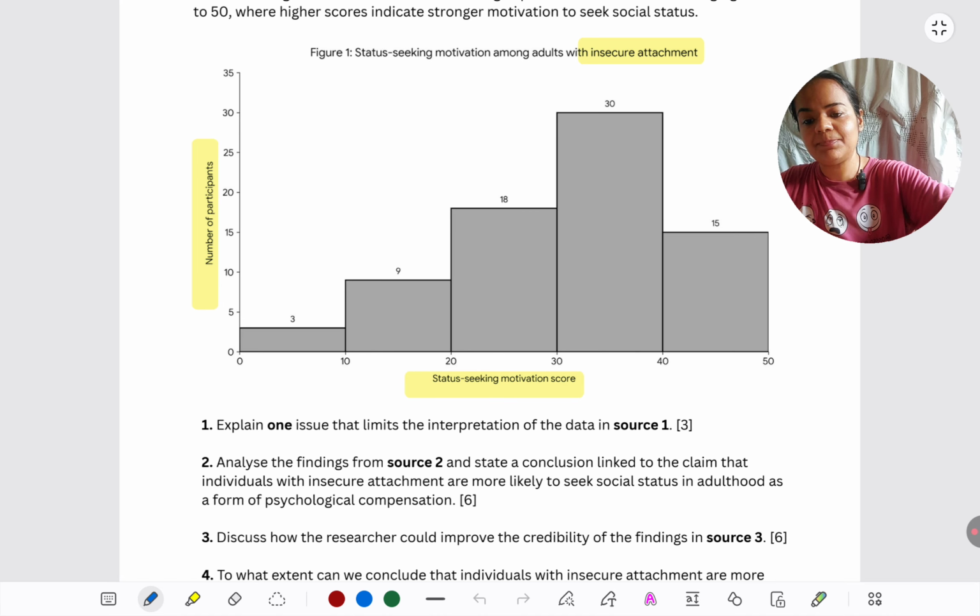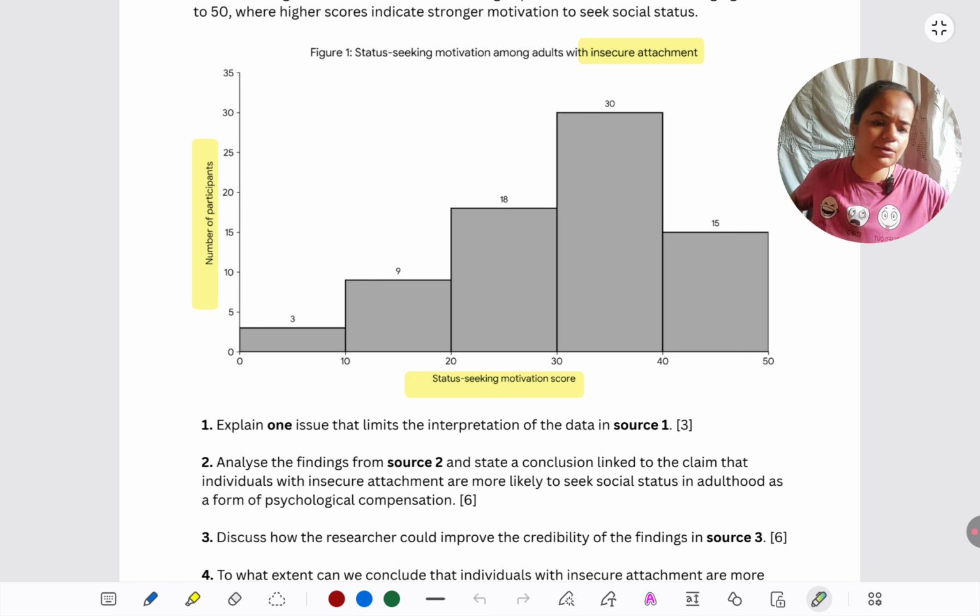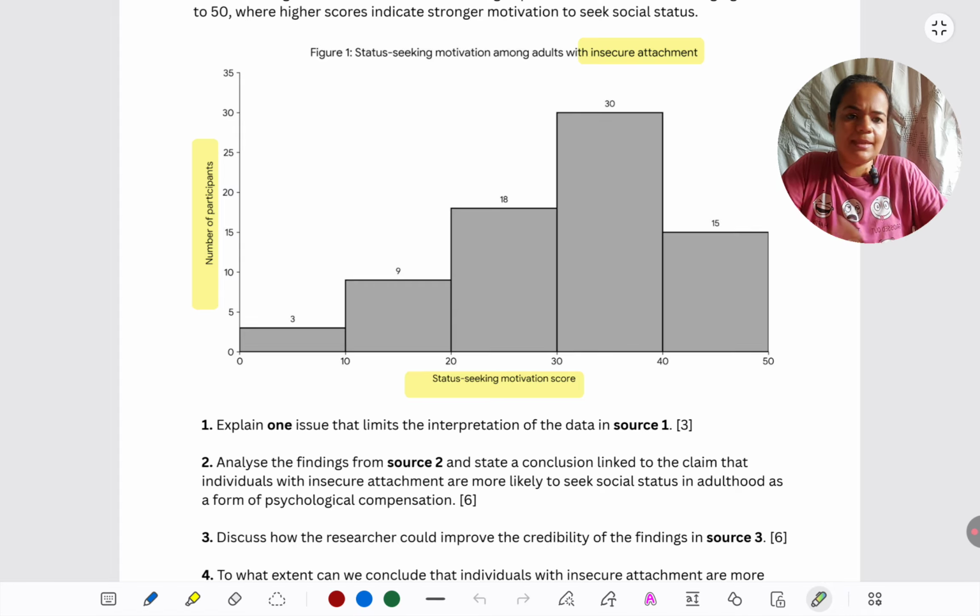In my practice pack, I have deliberately included grayscale graphs. I could have included color graphs very easily. Nowadays, it's not a big deal with so much technology available to have colored graphs. And that is something I do for AP psychology. I present colored graphs. But because in the IB, we know that in the paper, we are going to get grayscale graphs only, it is better to familiarize students with those.